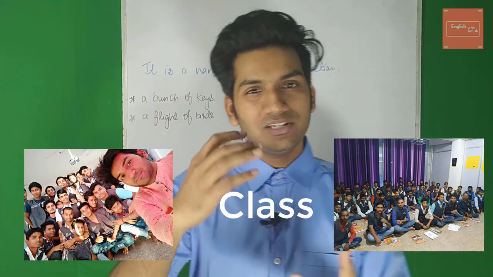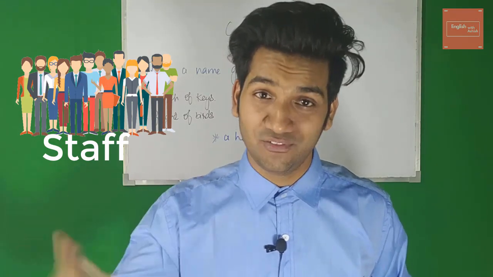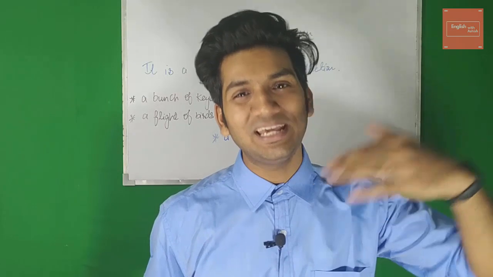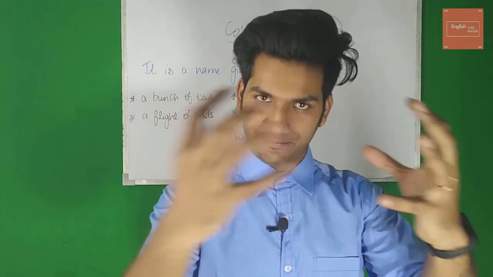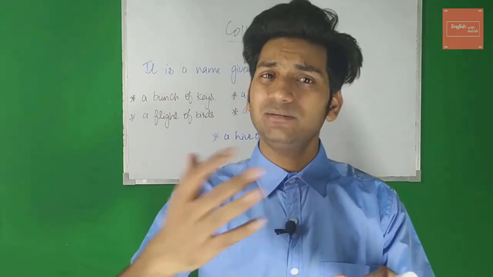Alright, now when we have a group of employees, what do we call it? We call it staff. Staff, right? When we have a group of judges, what do we call it? We call it jury, right? Jury. Great. When we have a group of players, what do we call it? We call it a team. So guys, if you notice, it's nothing but a name given to a group, given to a collection. That's all it is.